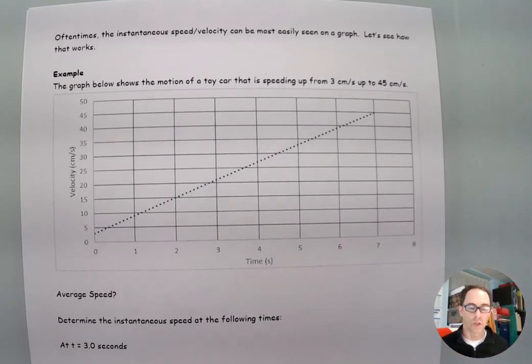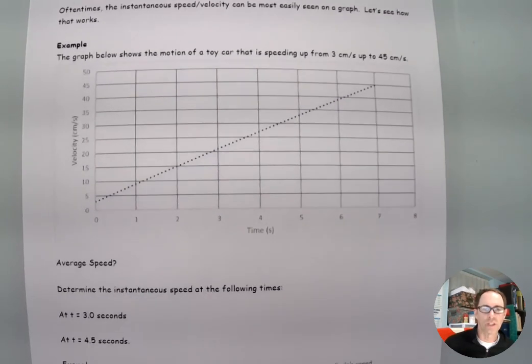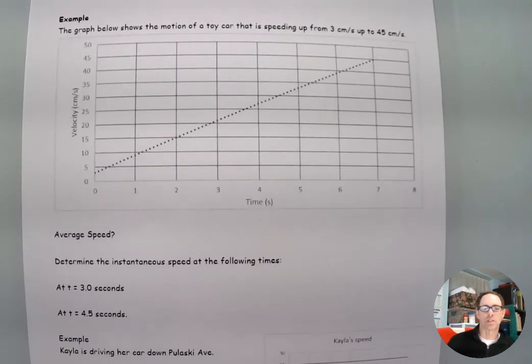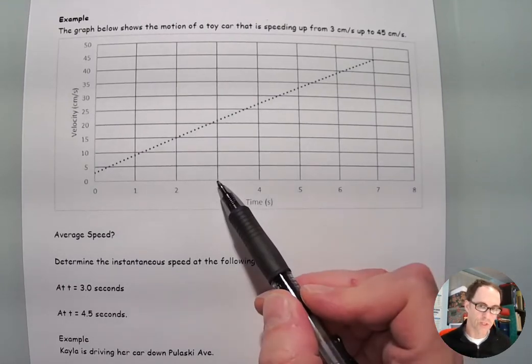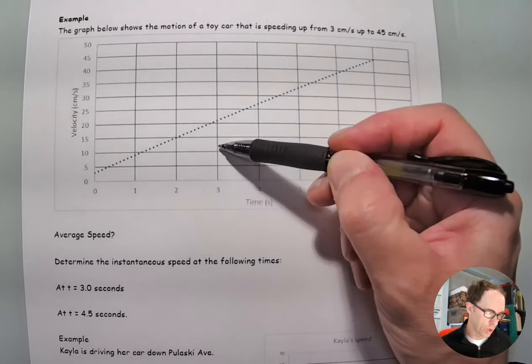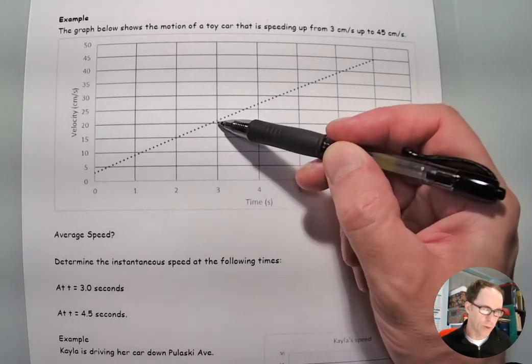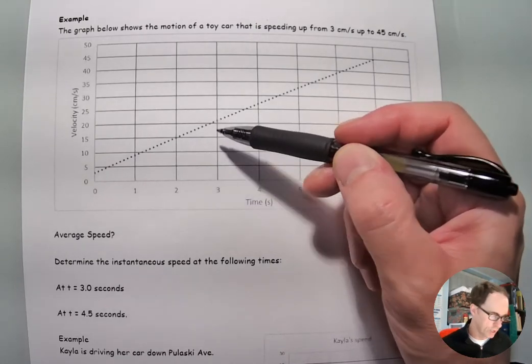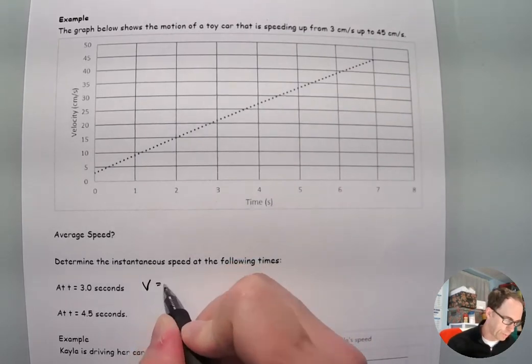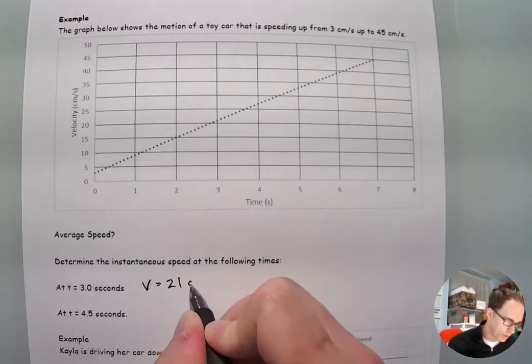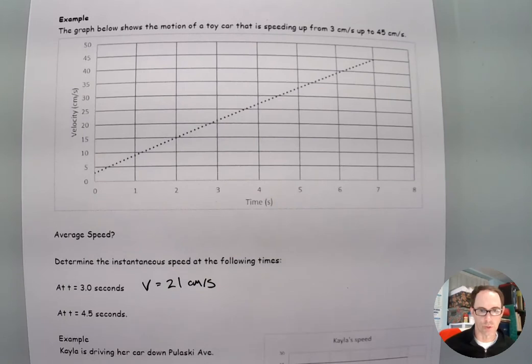So let's take a look at some examples of specific velocities or speeds that we want to get from this. Let's say we want to know what was the instantaneous speed at 3 seconds. Well, that's a very easy question, because all you're going to do is read off the value of the graph. I would go to where 3 seconds is, slide up along this line, and I can see that I'm just a little bit above 20. So I would say that the speed at that point was most likely 21 centimeters per second.